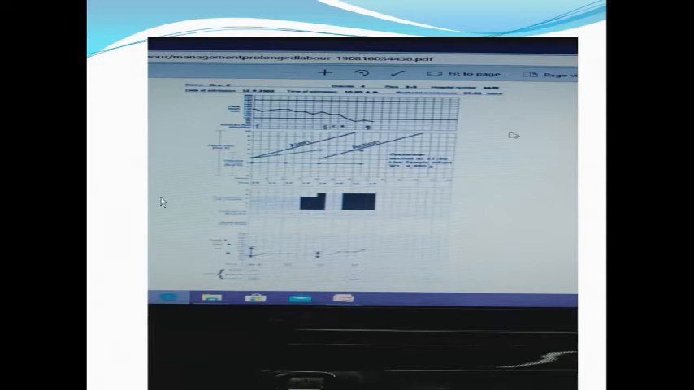See, okay, so it is only from 4 to 6 centimeter dilatation in 4 hours, so it is less. So it goes in the alert line. What you've seen, the contractions are very good, but there is no descent. So we will again monitor the patient.